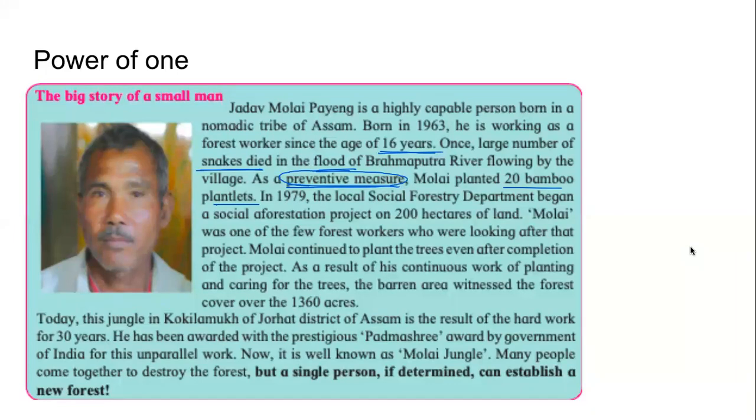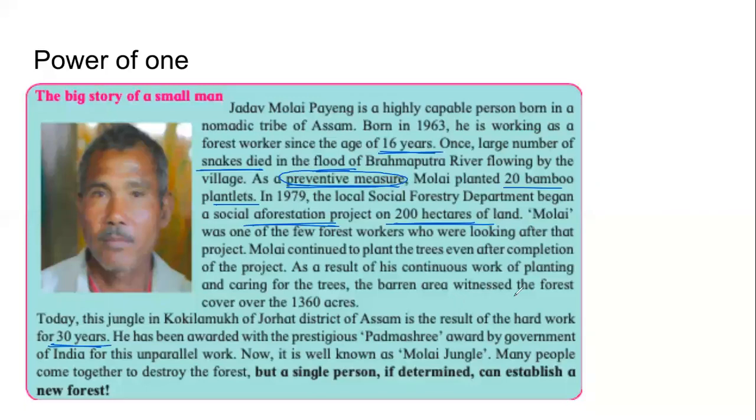And not just 20, he did not stop at 20 plantlets. He continued it. How many years? He is doing it for 30 years. Government also chipped in. Government also took a land of 200 hectares. Afforestation, मतलब उसमें government ने भी पौधे लगाए.